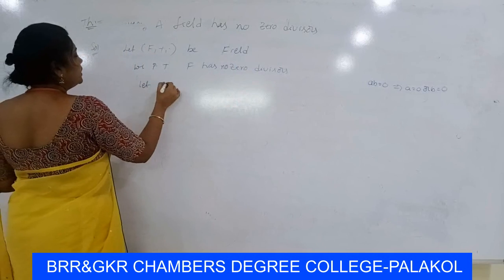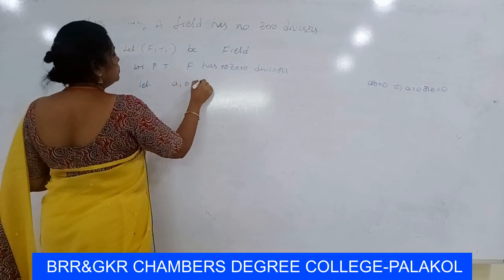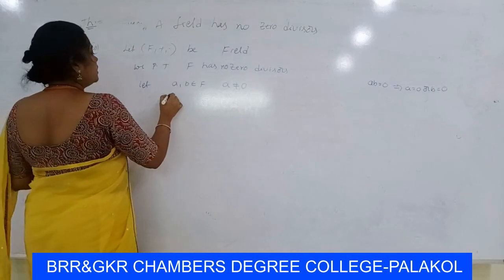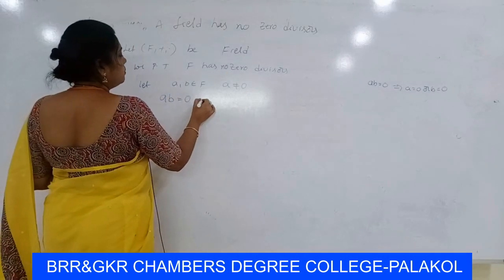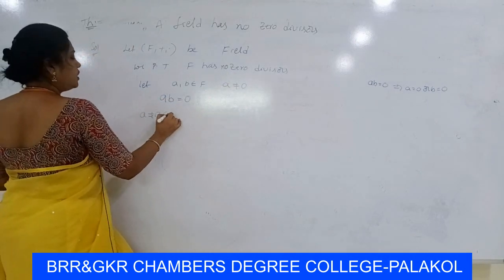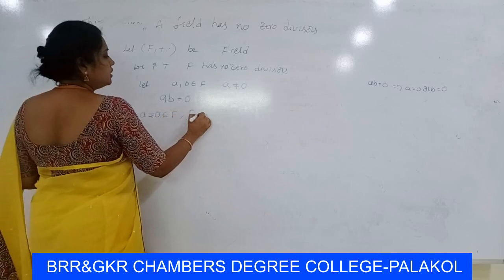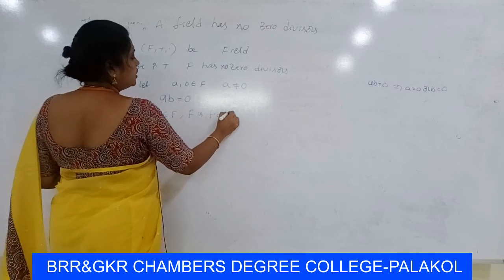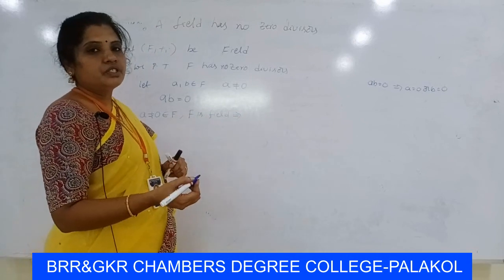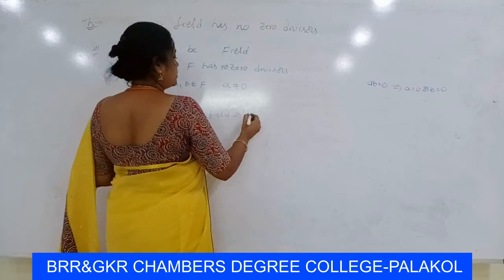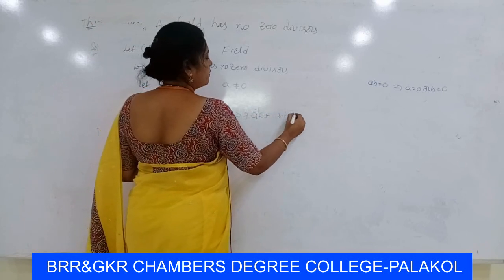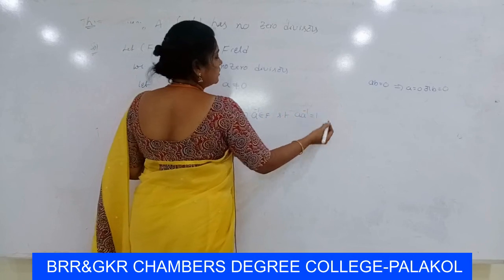Let A, B belong to F, with A not equal to 0 and their product AB equal to 0. Here A is a non-zero element of F, and F is a field. So, by the definition of a field, every non-zero element of F is invertible under multiplication. So there exists A inverse belonging to F such that A into A inverse is equal to 1.